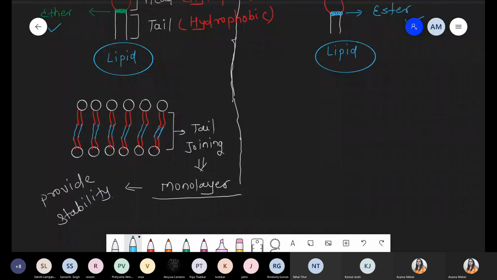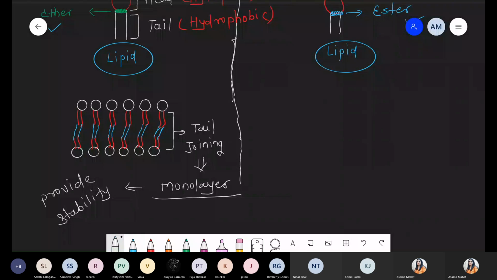Nothing else changes here, everything is the same. The composition varies. But the tails are joined with each other, and after the joining, they look like a single layer. That's why we can say these are the monolayer.